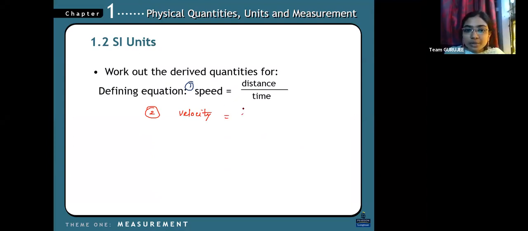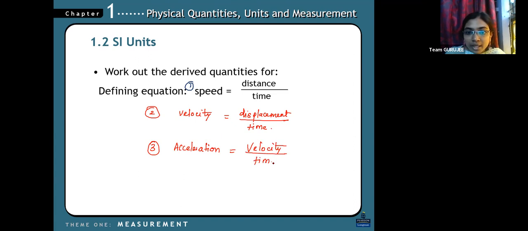Because I'll tell you velocity is equal to displacement divided by time. And third, after this only acceleration comes into play. Acceleration is equal to velocity divided by time, which means the velocity when it is varying.